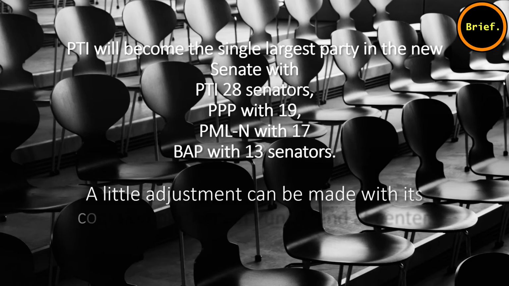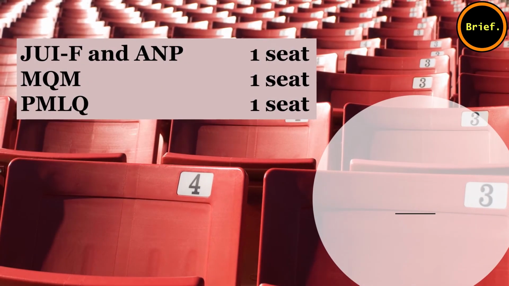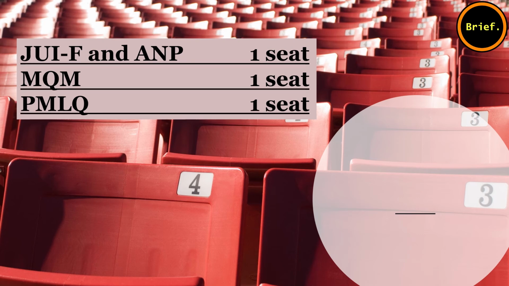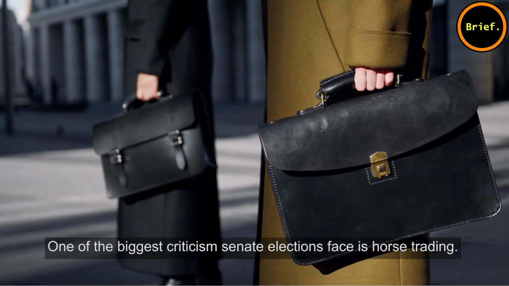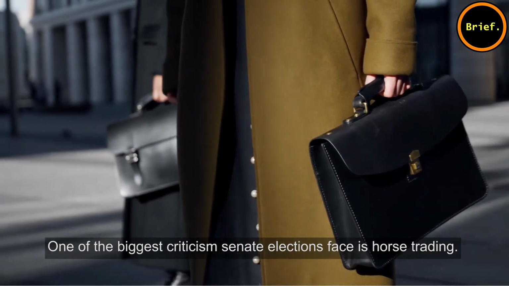A little adjustment can be made with its coalition partners in Punjab and at the centre. Jamiat Ulama-e-Islam JUIF and the Awami National Party have chances to win one seat each, MQM 1 seat and PMLQ 1 seat. One of the biggest criticisms Senate elections face is horse trading.